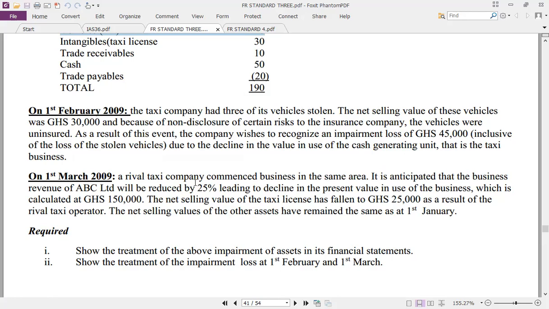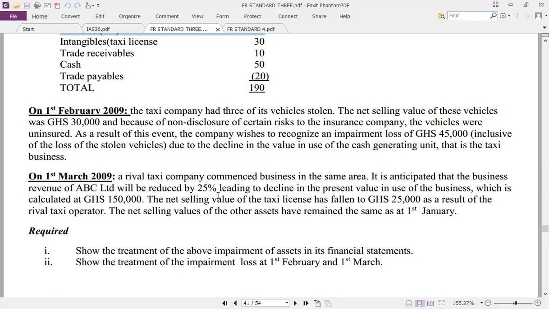It's anticipated that the business revenue of ABC Limited will be reduced by 25%, leading to a decline in the present value in use of the business, which is calculated at 150,000 cedis. The net selling value of the taxi license has fallen to 25,000 cedis as a result of the rival taxi operator. The net selling values of the other assets have remained the same as at 1st January 2009.